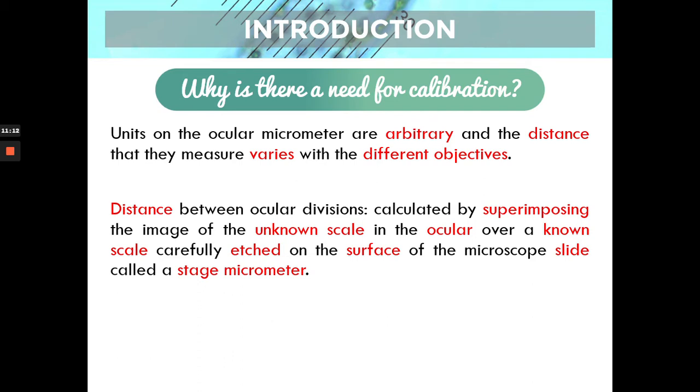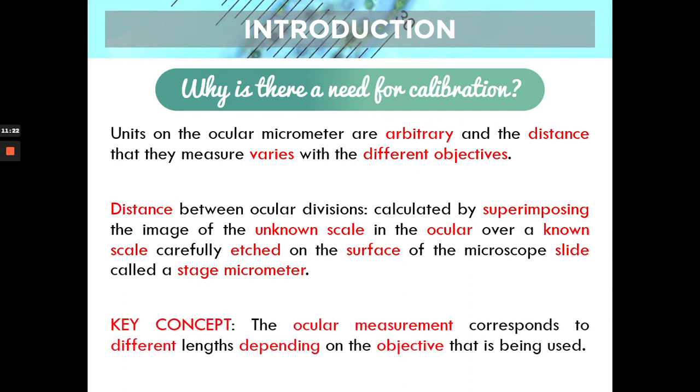And we then determine the measurements, like if one ocular unit, how much is it equivalent to using the stage micrometer, all right? And the key concept, as mentioned, is that the ocular measurement corresponds to different lengths depending on the objective that is being used. Again, I have to emphasize that each objective we have to calibrate, depending on the objective that is used.